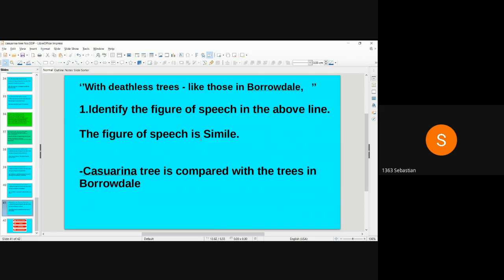With deathless trees like those in Borodale. Identify the figure of speech in the above line. The figure of speech is simile. Casuarina tree is compared with the trees in Borodale by using the comparative word like.